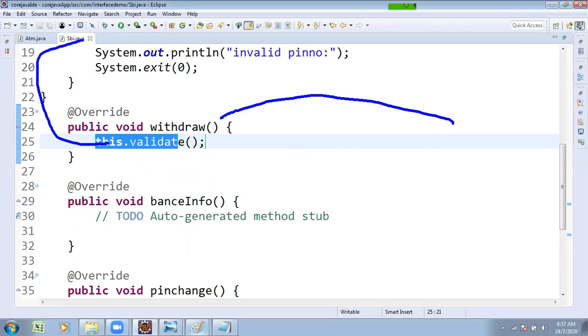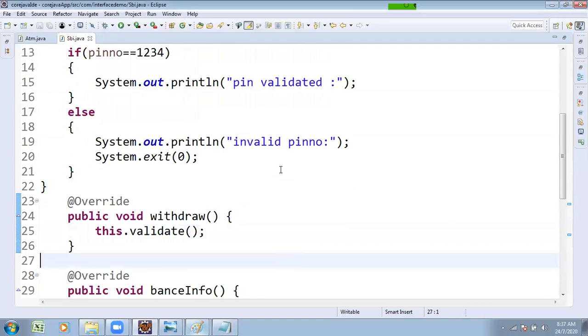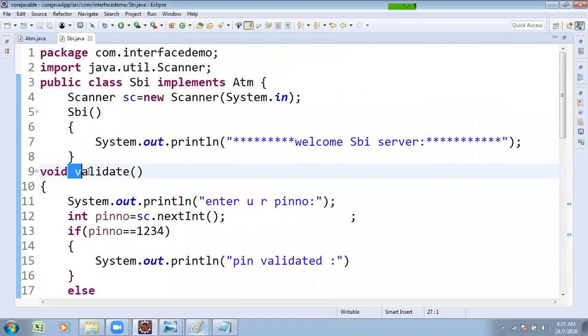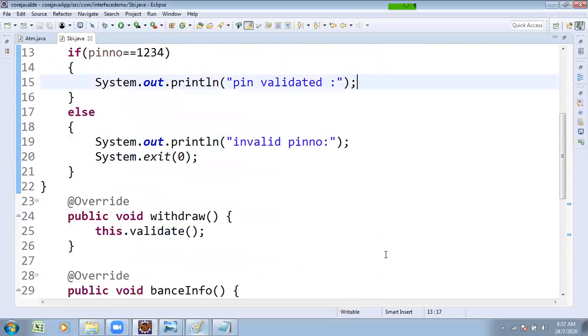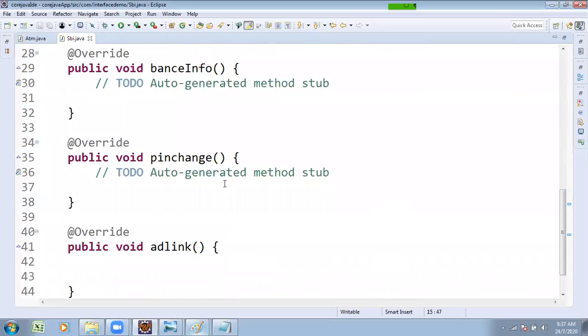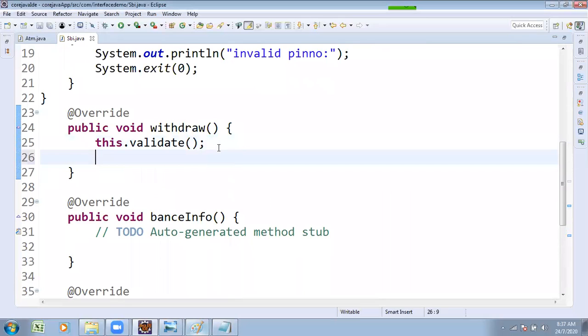Withdraw internally calls the validate method. The cursor comes to the validate method, and validation of the PIN number happens. After that, you want to make the remaining transaction. System.out.println: How much amount do you want to withdraw?